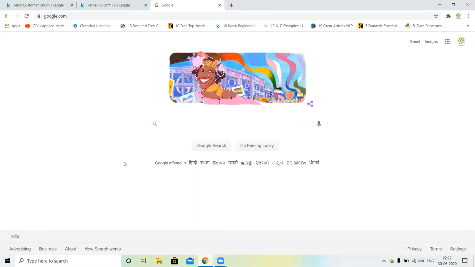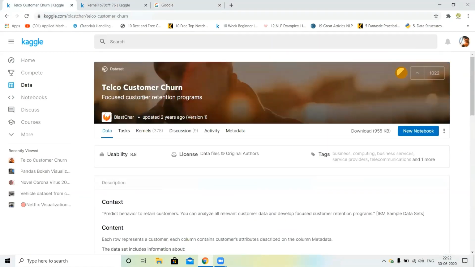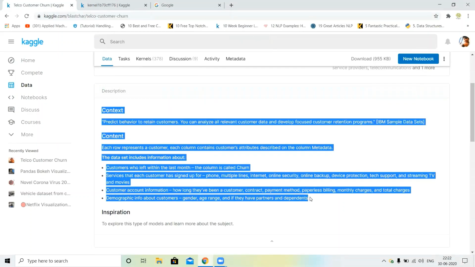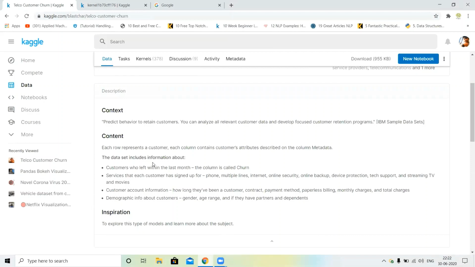Okay. So in the previous class we discussed the theoretical concepts of neural networks. So today we will do the practical implementation with a Kaggle dataset. This is the telecom customer churn prediction dataset, and you can read the description on your own. In this dataset we will predict which customers in future will exit our bank or not.